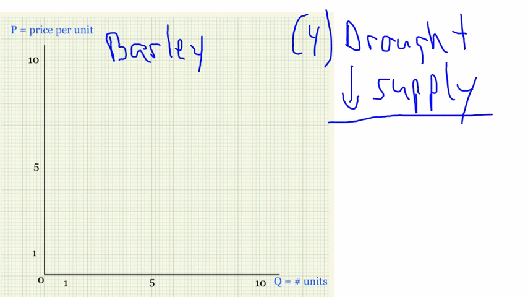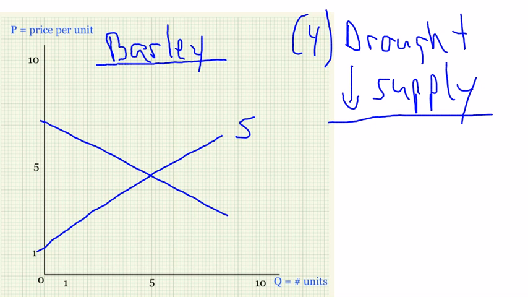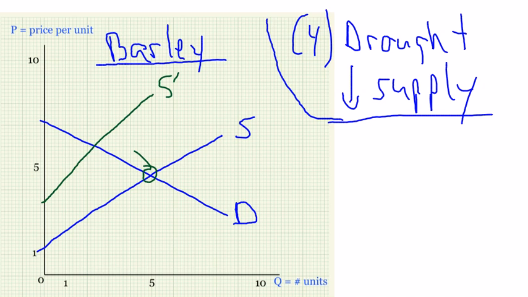For question 4, we're going to say we're looking at barley. There's a supply and there's a demand for barley, and we're going to say what happens if there's a drought that decreases the supply of barley. Well, we just have a supply decrease. Supply curve shifts to the left. We go from one equilibrium to a new equilibrium, which is at a higher price and a lower quantity.